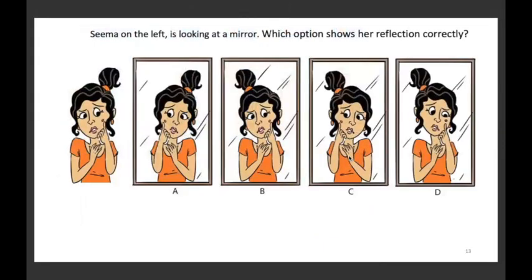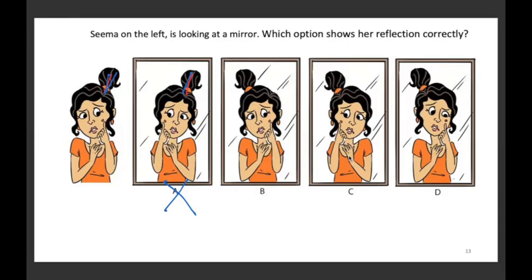Seema on the left is looking at the mirror. Which option shows her reflection correctly? Okay, this lady is looking at the mirror. We have to identify which of the options shows her reflection correctly. Here, if you look at the options, there is one option which has the same orientation of her hair as it is seen in the question figure. Option A वाला. So A गलत आएगा because it is a mirror. If it is a mirror, it will be mirrored.